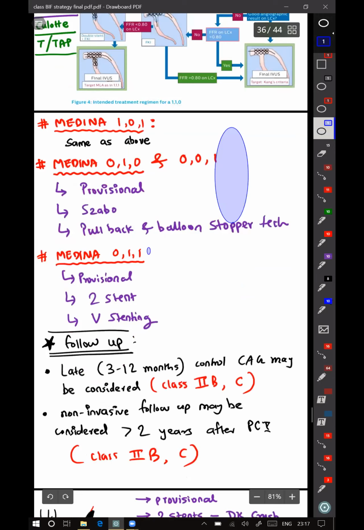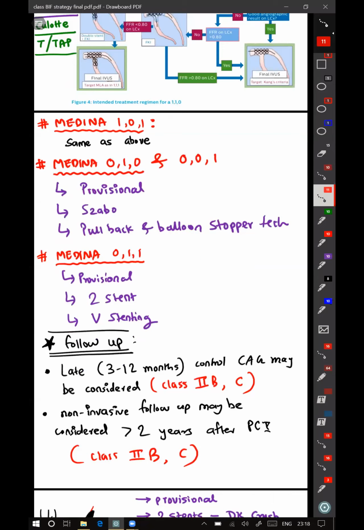If you have Medina 011, that is only the distal main vessel and the side branch is involved, then again, the method of choice is provisional, followed by 2 stents. In 2 stents, again same thing: the T stenting, culotte, and DK crush. Or you can do V stenting. V stenting is rarely done.